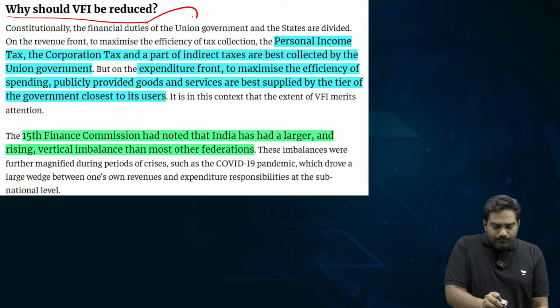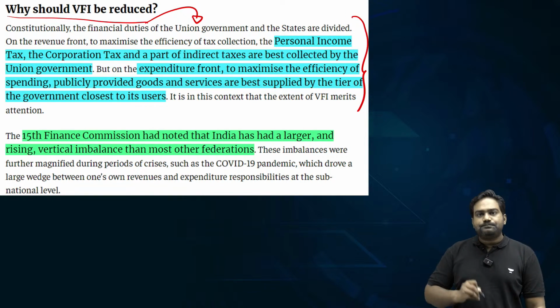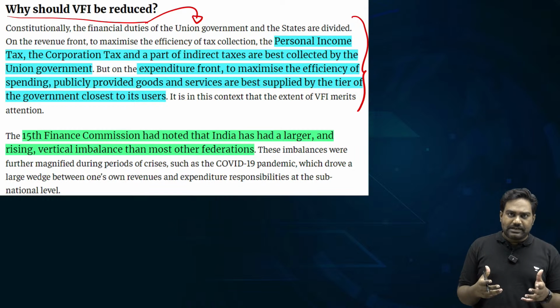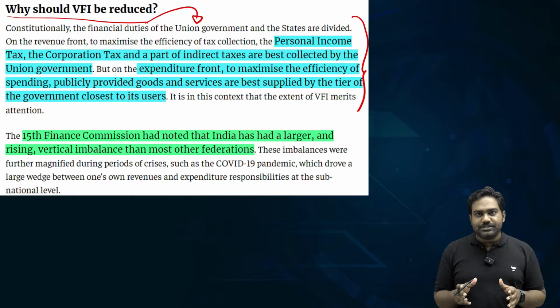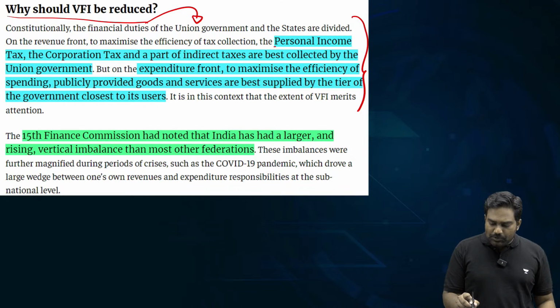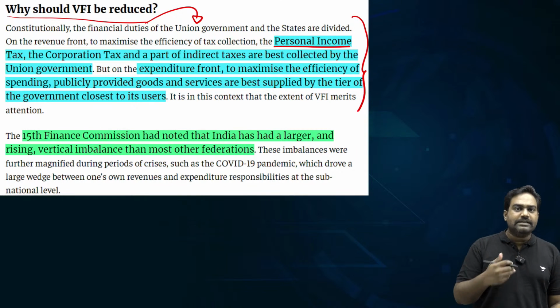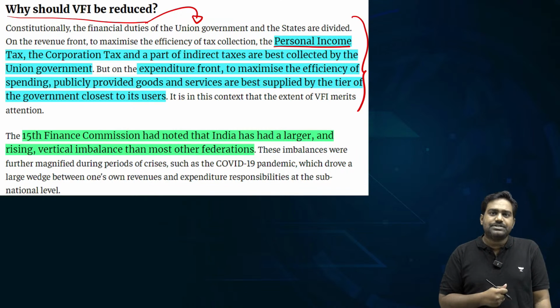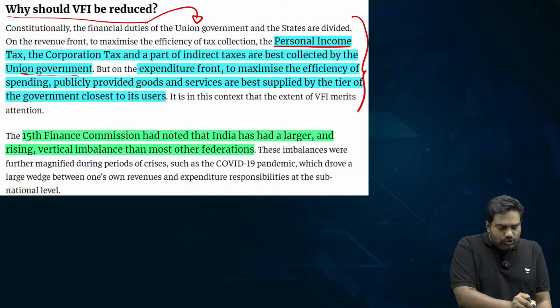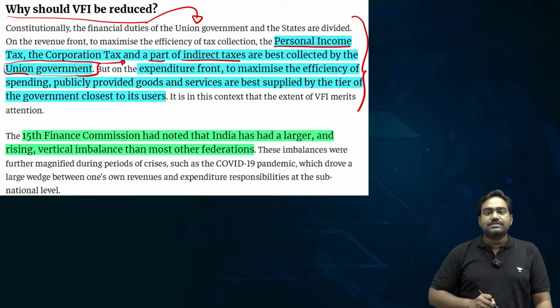Now, if you look at our constitution, if you look at the center-state financial relations, there is a clear demarcation of responsibilities. The center is responsible for levying and collecting certain taxes, such as your income tax, corporation tax, and even some indirect taxes. So, in this regard, the union government is the right authority to levy and collect these taxes.